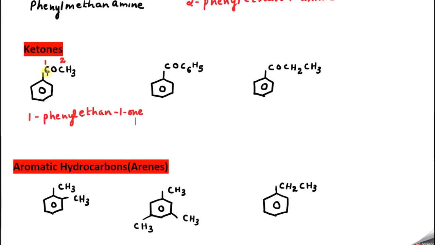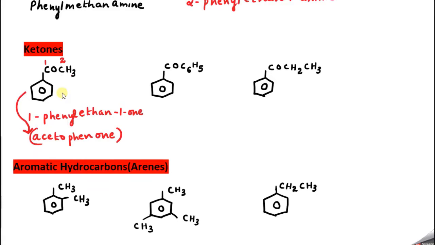But if both parts are aliphatic, meaning CH2, CH2, CO, CH3, then the CO group will always get a number other than 1. And there is a most famous common name for this compound. Can anybody tell me the common name? Very famous, very very important. In some question papers you can see that it is called aceto. Why is aceto coming? CH3 is aceto, then phenyl is there, so phen, then one is the name of the carbonyl group, so we use the term acetophenone. It's a common name of this compound. It's not the IUPAC. IUPAC is 1-phenylethan-1-one.